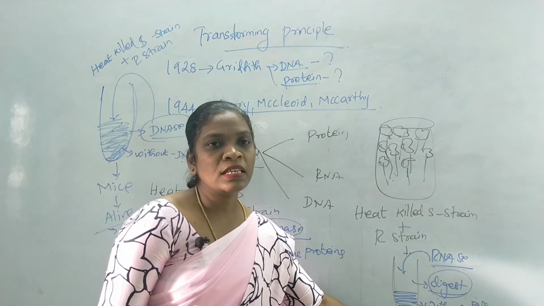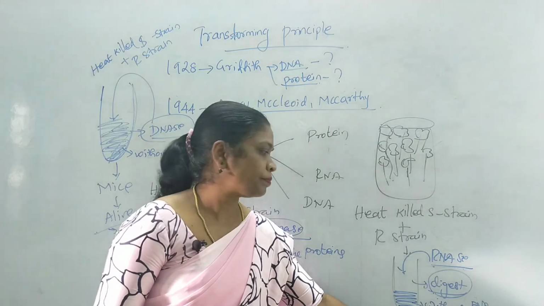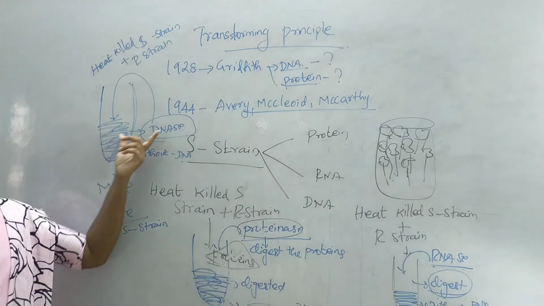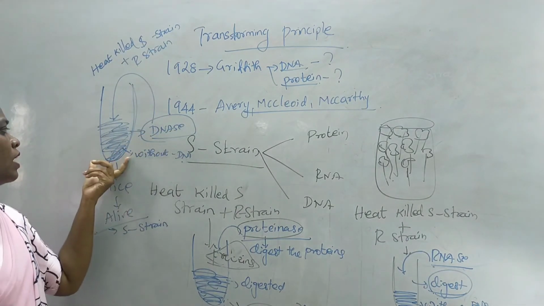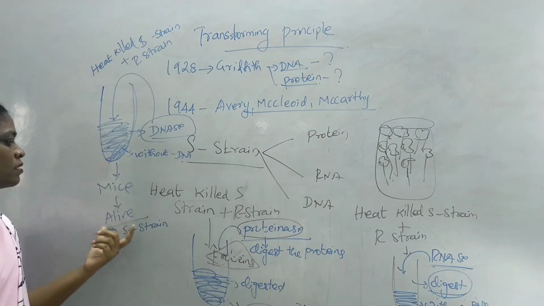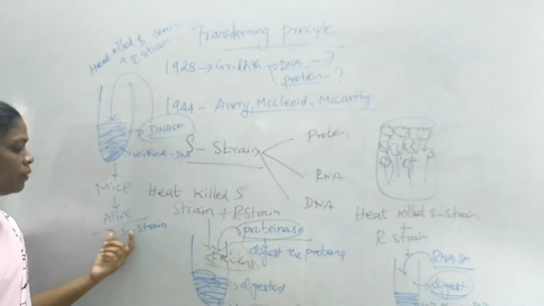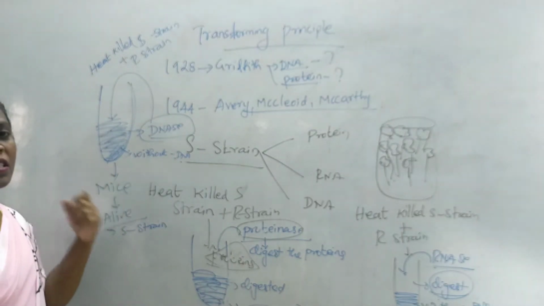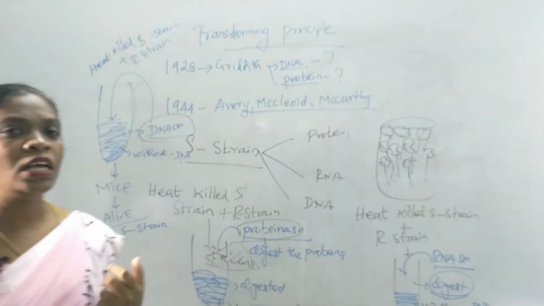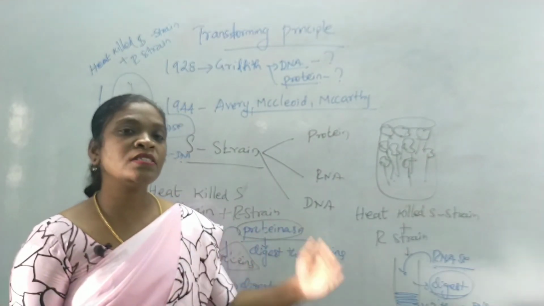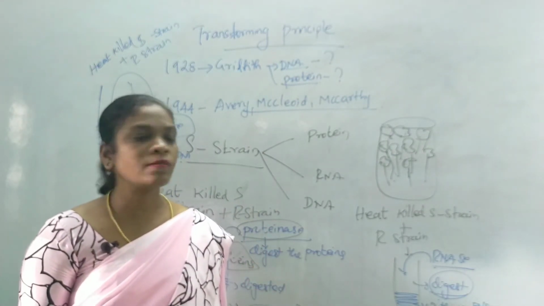And finally, when the same extract was treated with DNase enzyme, now this extract is without DNA. When it was injected, the mice was alive. The thing which was transforming R strain into S strain was not present here. So they came to a conclusion that it is only the DNA which carries or transfers the information from the parent to the offspring.